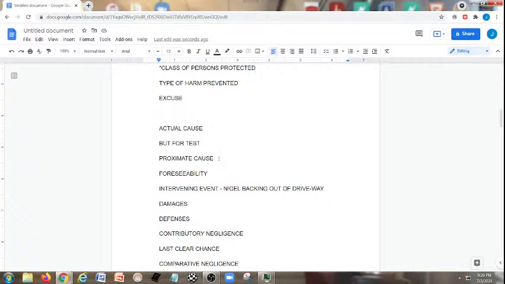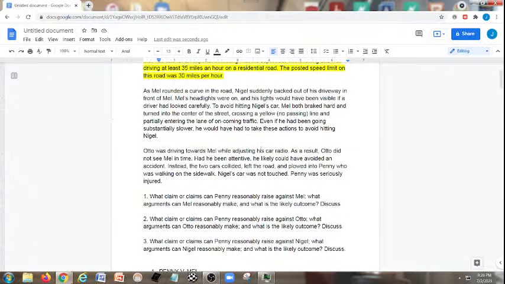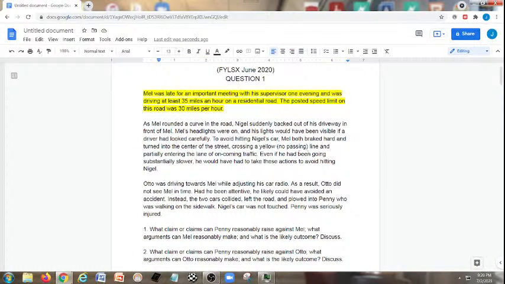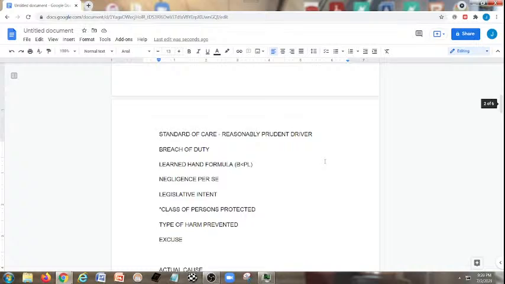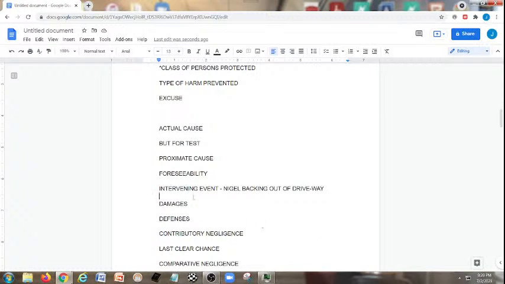So remember though, up here under the facts it says that even if he had been going substantially slower, so it wasn't the speed that caused him to brake, he would have had to take these courses of action to avoid hitting Nigel. So that's what Mel's going to argue, is that it wasn't just his traveling over the speed limit, having to brake hard around the corner, but he was having to brake due to Nigel backing up that caused Mel to enter the oncoming lane of traffic, which ultimately ended in injuring Penny. That's an argument you want to put in there.